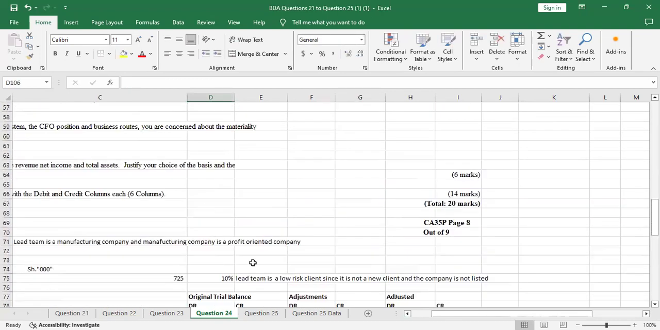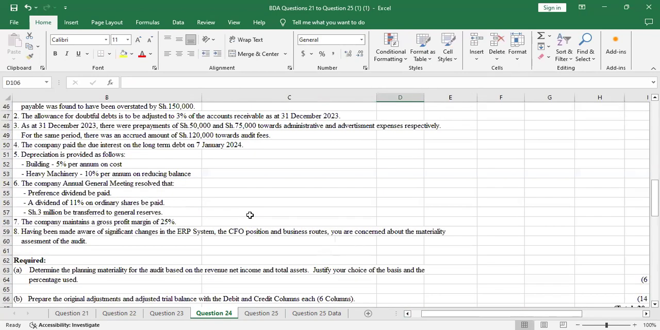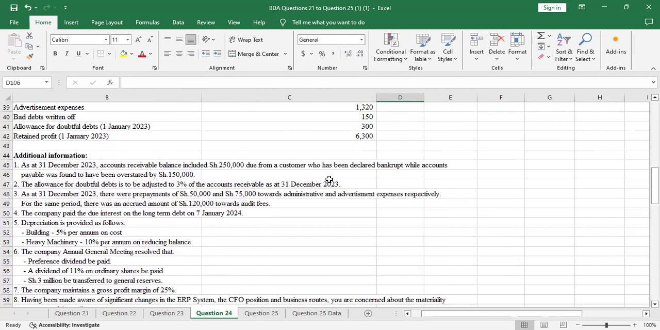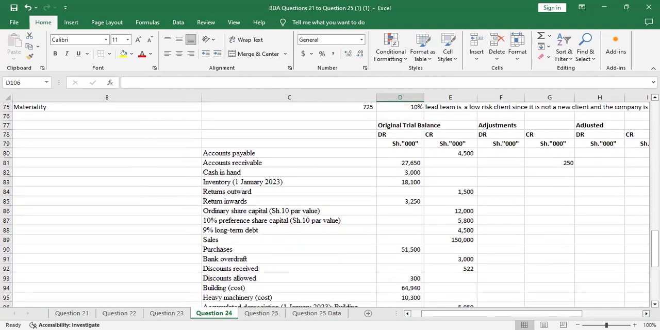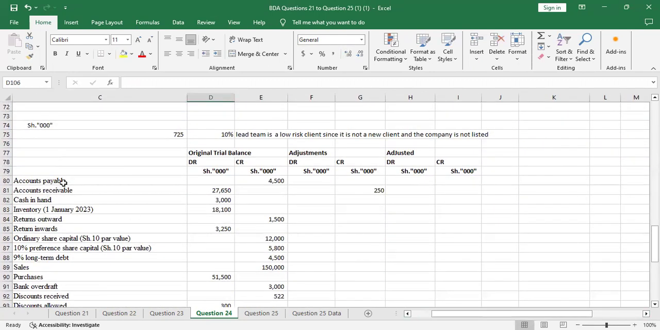On the same additional information number one, let me go back. We are told that accounts payable was found to be overstated by shillings 150,000. So this is an overstatement, an overcast of 150,000. Accounts payable is always on the credit side. When it's overcast, it means that it is stated above the actual amount. So to reduce the amount, we'll have to debit. We'll debit with 150, because it was overstated by 150.